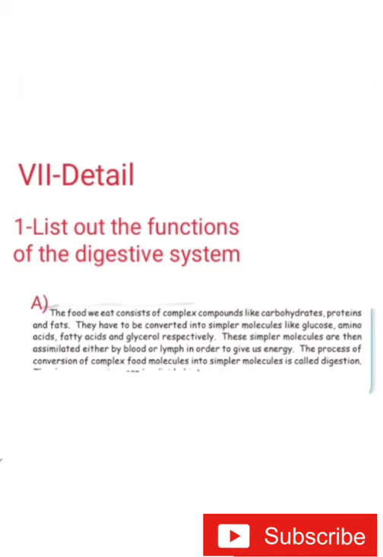Materials have 5 different properties. First one, hard and soft materials. Second one, shiny and dull materials. Third one, rough and smooth materials. Fourth one, flexible and rigid materials. Fifth one, waterproof materials. So, how many types of properties of materials? 5 types. One by one we'll see, children. Listen carefully. It's very easy.